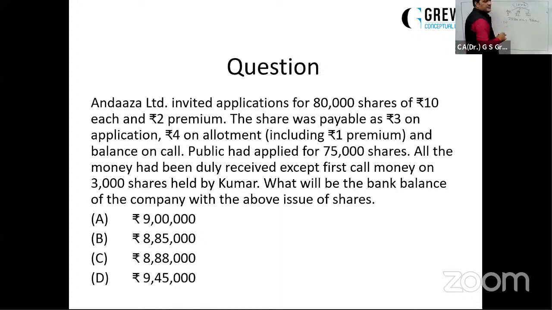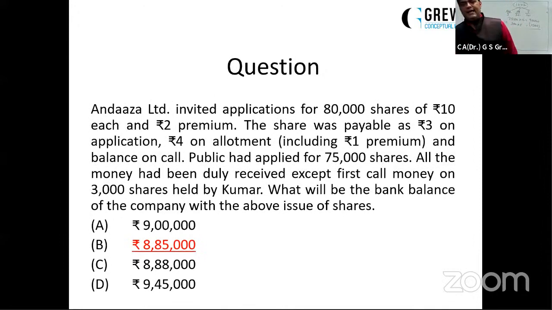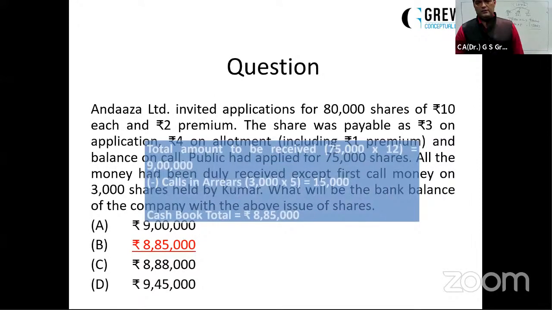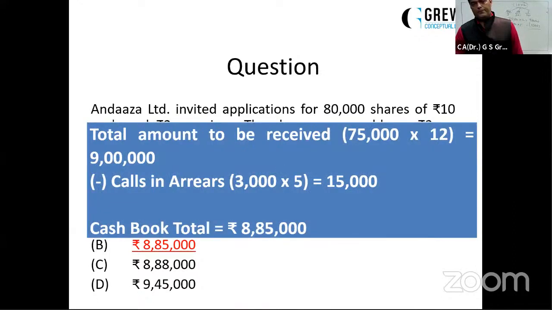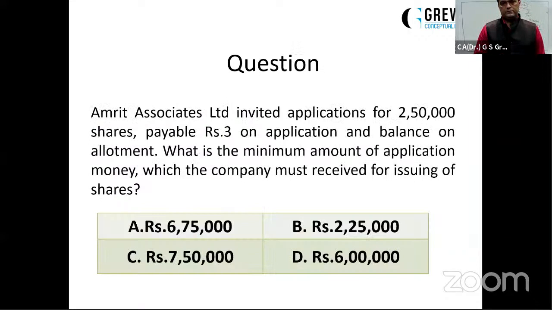And how much money is not being received? Not received from the one shareholder holding 3,000 shares. So 3,000 shares haven't paid the first call money of ₹5. So 15,000 not received. The balance of bank will be 8,85,000. And this is the solution in front of you. So dear students, these are very important concepts, very important cases, very important questions for you. Do give a look at these questions, and you have to practice a lot for such types of questions.